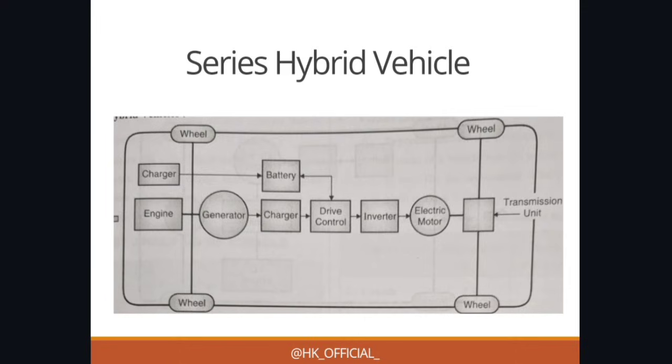If an individual question is asked and it is worth about 7 to 8 marks, then drawing this layout becomes necessary. This is the simple layout of a series hybrid vehicle, in which you can see a car layout, 4 wheels, and the drive control present in between. In front of the drive control you can see the charger, generator and engine. The charger is used two times, one for the generator and then the engine. Then it is given to the battery, which is again connected to the drive control. Behind the drive control we have the inverter, which is connected to the electric motor and its transmission unit.